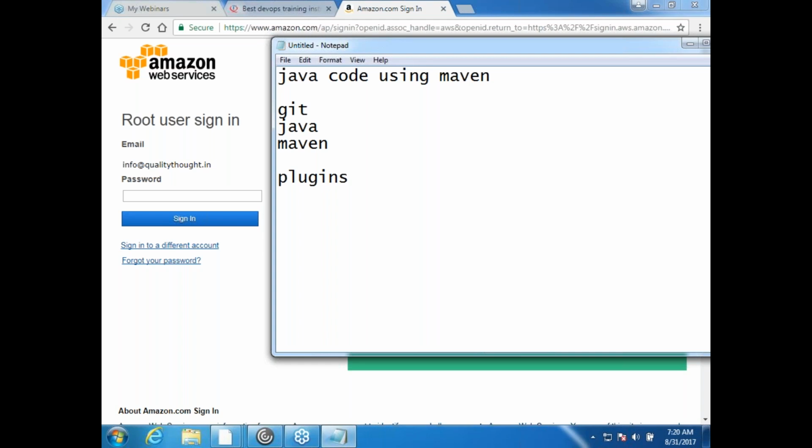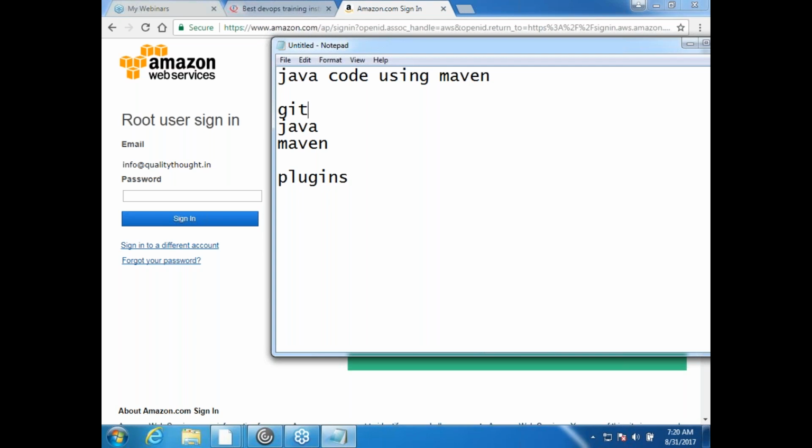Because this is a common problem which most of your earlier friends have come up with me: sir, I installed the Maven plugin, yet the Maven build is not happening, because you have not installed Maven software, right?